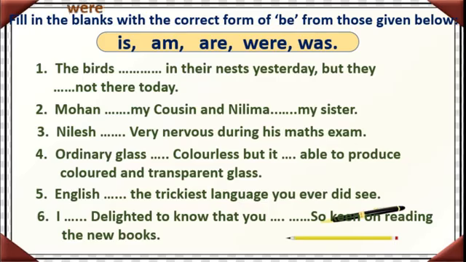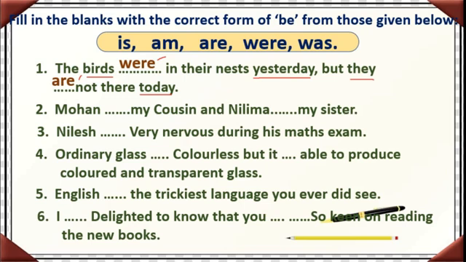The birds were, right? The birds were in their nest yesterday, but they are not there today, because they is again plural. So we have to use are here. Got this? And here also birds. So we have to use the past tense of are, that is were, because we are talking about yesterday first, isn't it? Now today is present tense, so we are using are here. Got this, students? Okay, we will move to the second one.